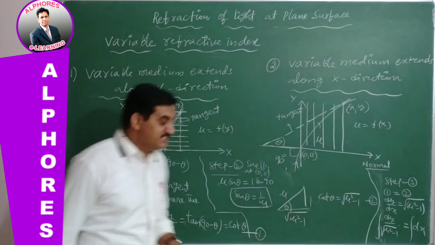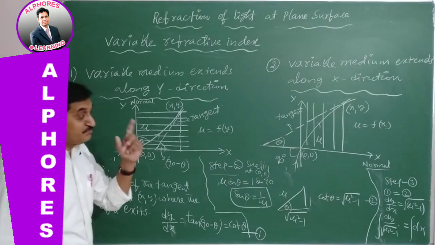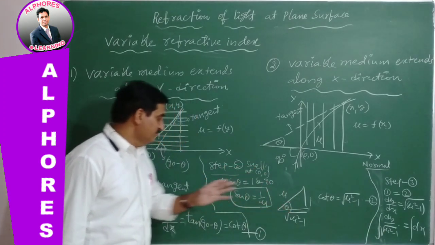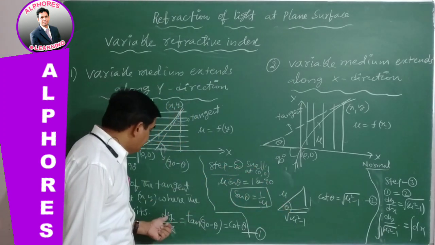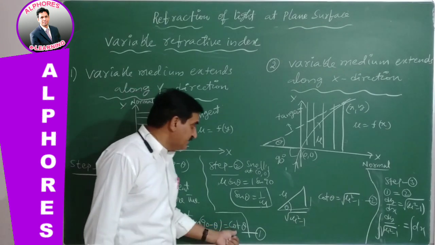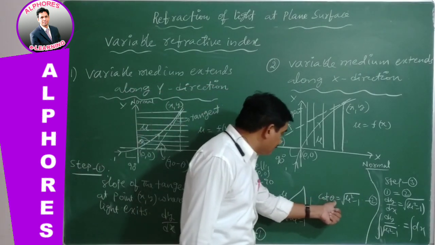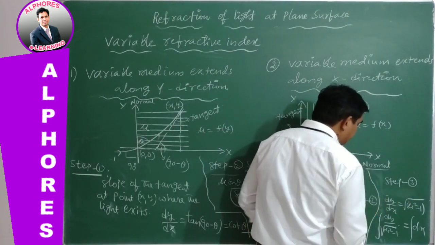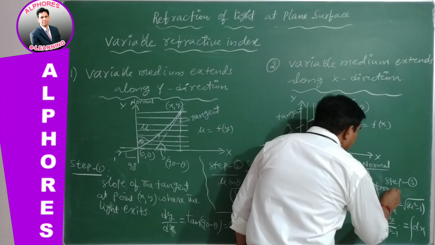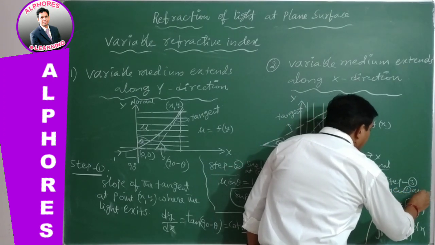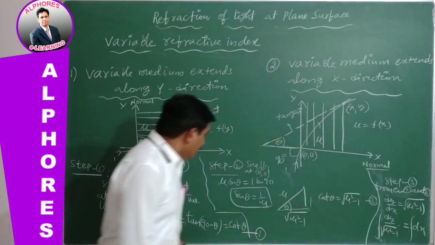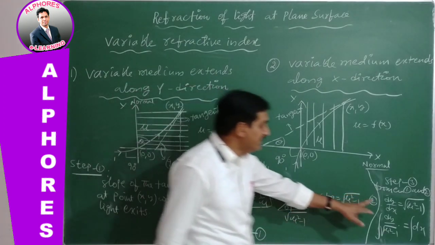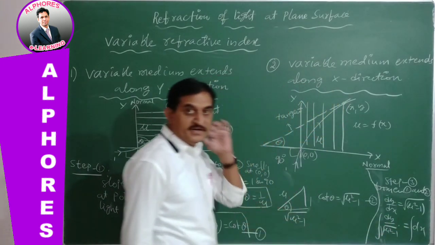This is equation 2. Second step is over, and go for step 3. In step 3, what are you doing? Equating them. Why? Because dx by dy by dx equal to cot theta, and the cot theta value is substituted over here from equations 1 and 2. Then you will get dy by dx equal to root over mu square minus 1.